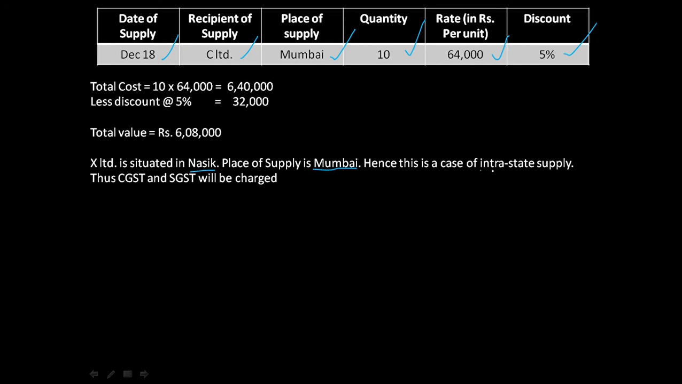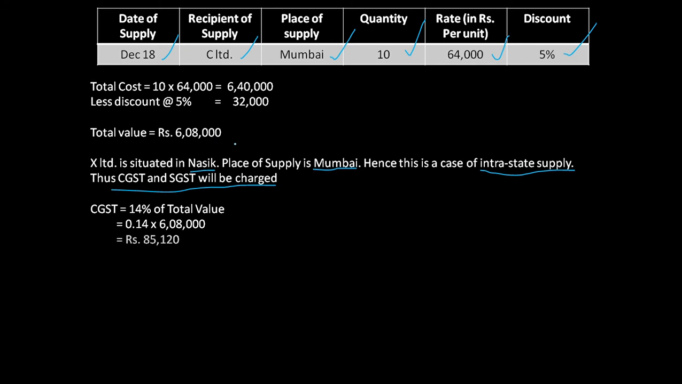Hence this is a case of intrastate supply, and thus CGST and SGST will be charged. কি করে চার্জ করা হবে? CGST 14% of total value কত আসছে? 6,08,000 এর 14% করলে 85,120. Same goes for SGST, কারণ কি সেম রেটে চার্জ করতে হবে। 14% of total value, same value আসছে। So CGST and SGST are same, মানে ফিগারটা অলওয়েজ সেম থাকছে। ঠিক আছে?